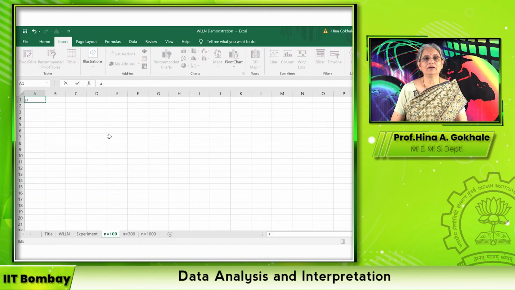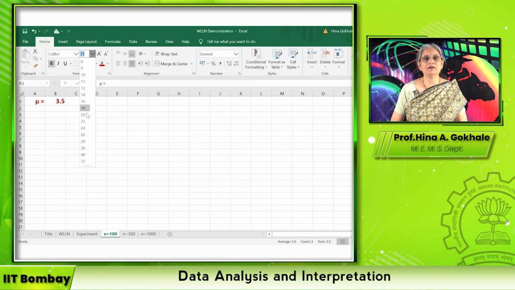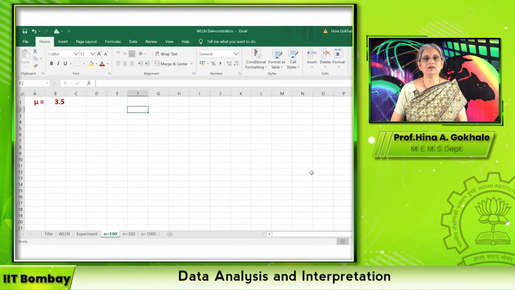I say mu is equal to 3.5. This is an important value, so I will push it to the right. I select these two, give them a dark color, make them bold, and make them big so that we can see it.